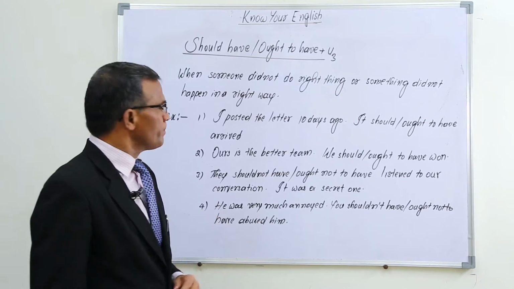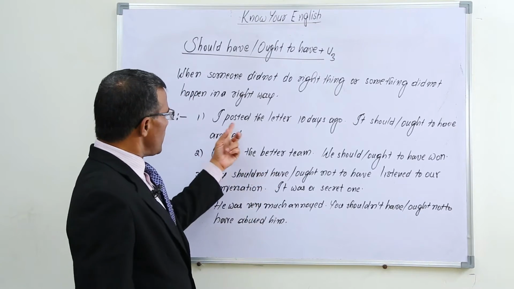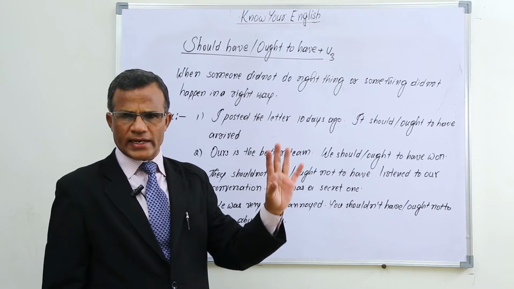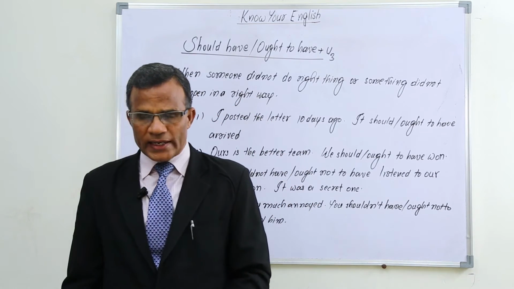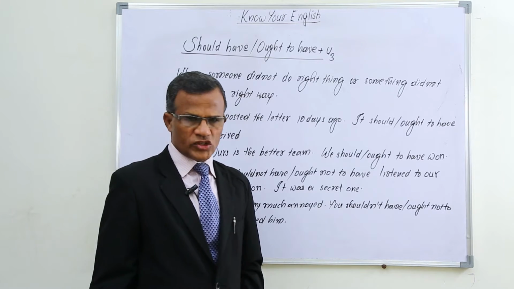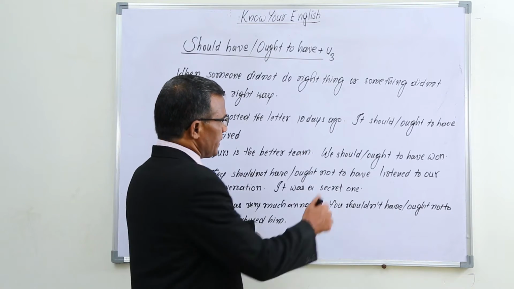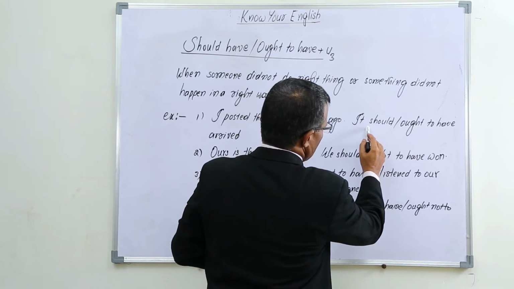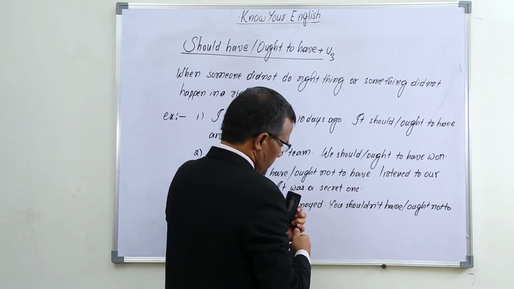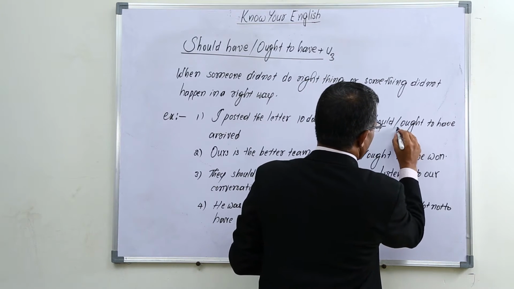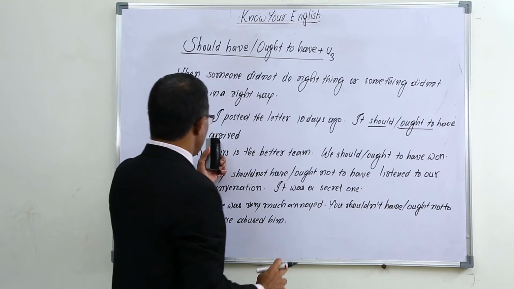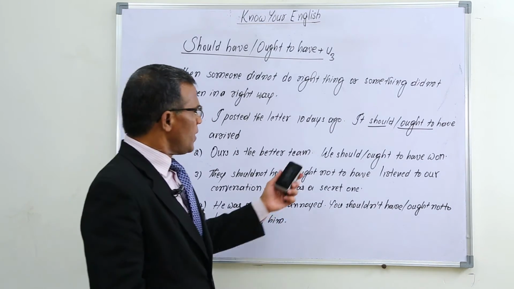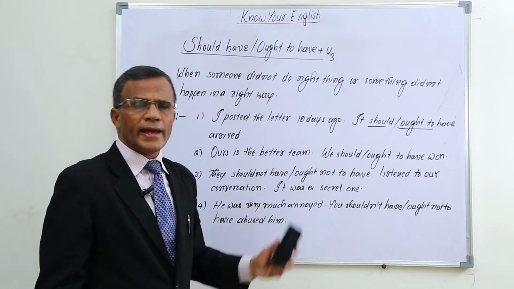Okay, now I posted the letter 10 days ago. So 10 days ago I posted the letter, but it did not reach really. So far it hasn't reached. Then I can say in this way, it should have arrived by now, or it ought to have arrived.